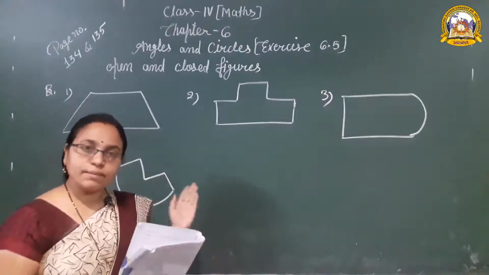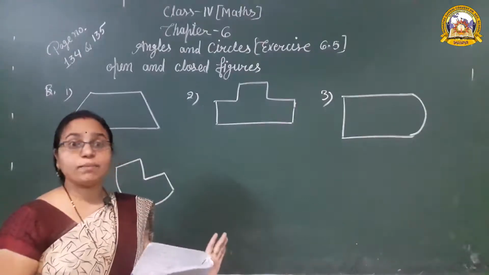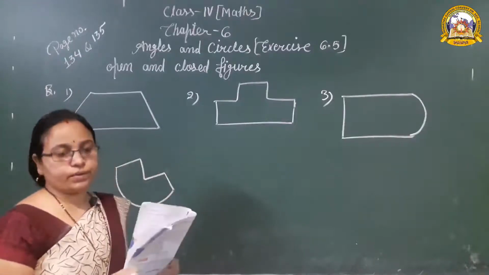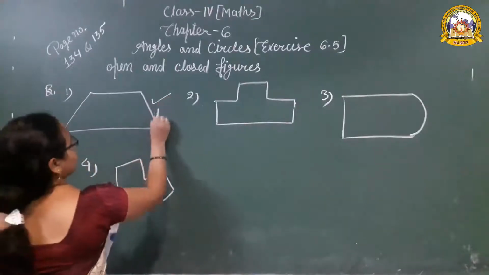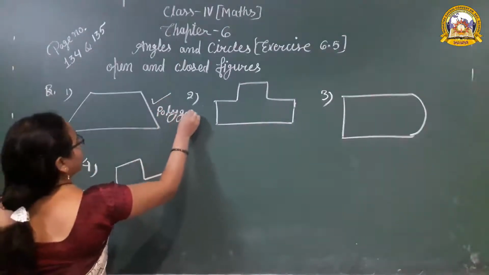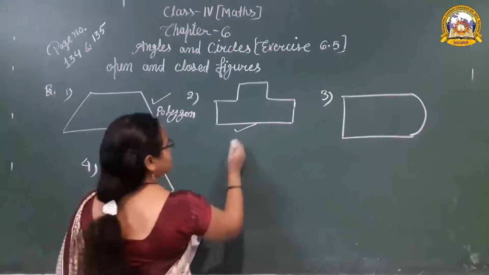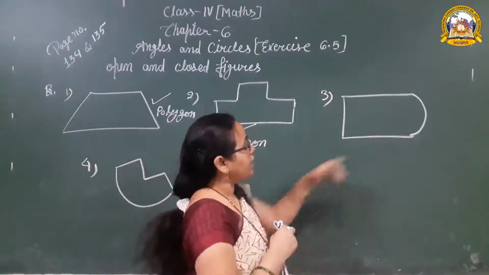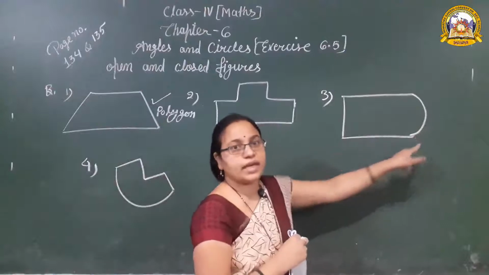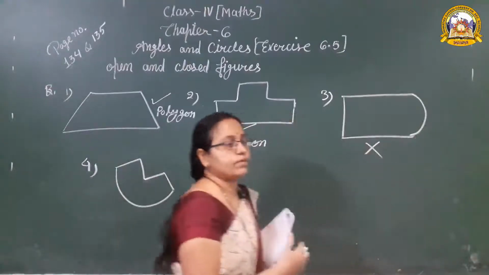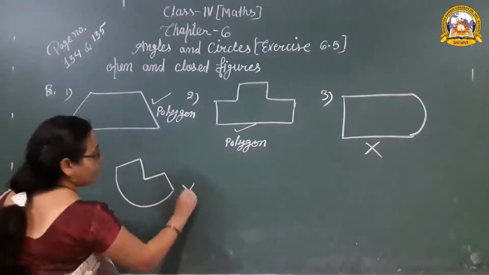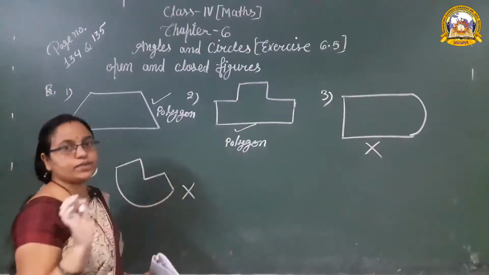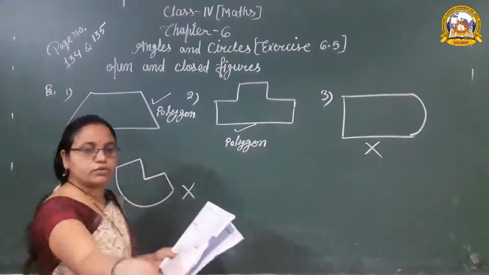Polygon क्या होता है? A simple closed figure made by line segments only, not by curved lines, only by line segments is called a polygon. Yes, it is a polygon. Why? Because it is made by line segments only. Yes, this one is also a polygon. Is that a polygon? No. Why? Because in one direction there is a curved line. That is why it is not a polygon. Then is that a polygon? No, because in this diagram also there is a curved line. So there are only two polygons in that question. Also you have to color them.